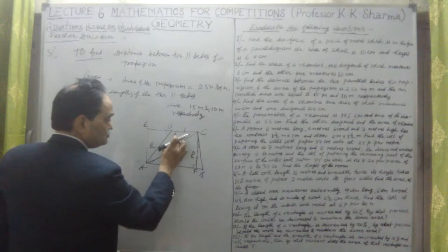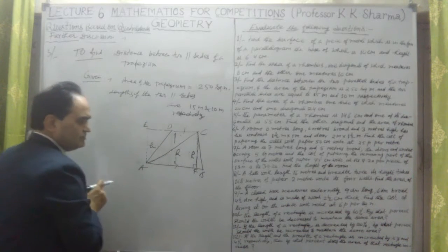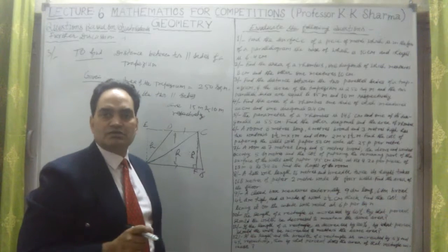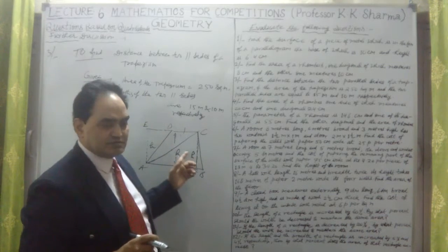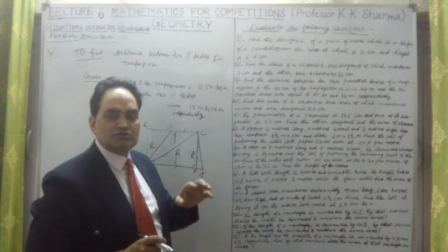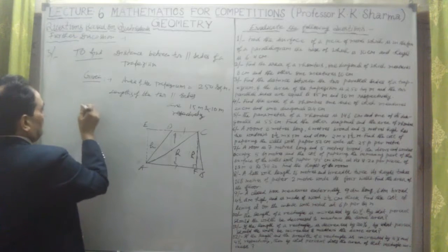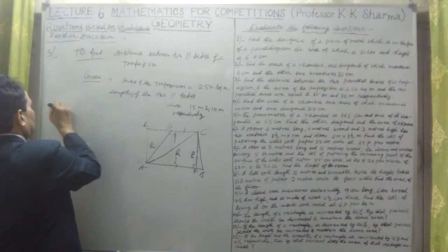Okay, the area of these two triangles will give us the area of the whole parallelogram. But we know the area of the trapezium. What is the area of a trapezium? The area of a trapezium is half the sum of the lengths of the parallel sides into the distance between them. The distance between them is not given to us. Okay, so solution, let me find.